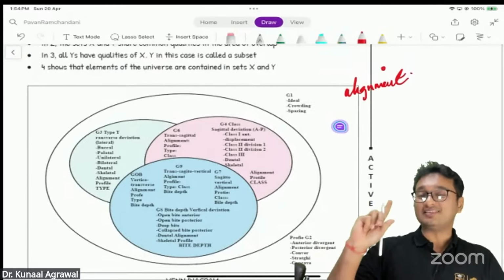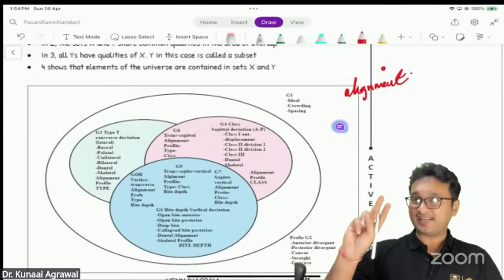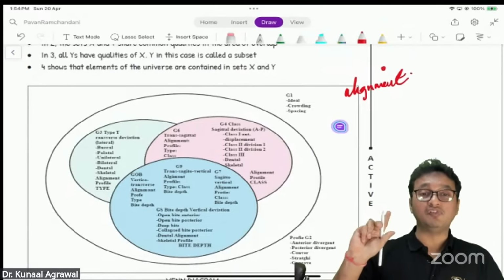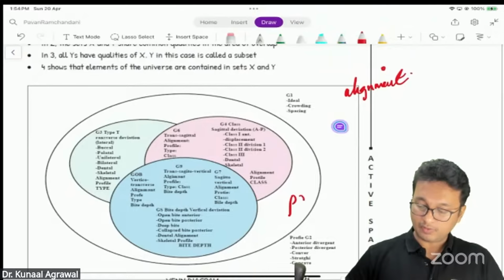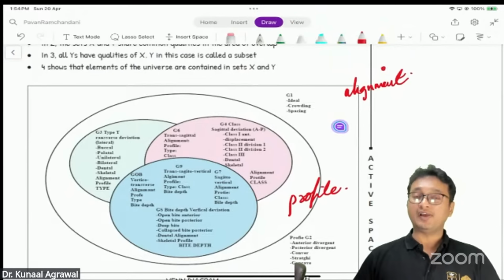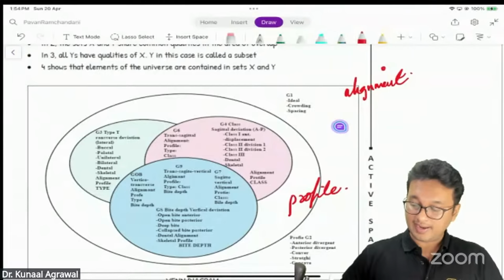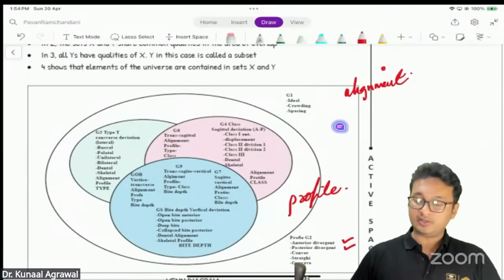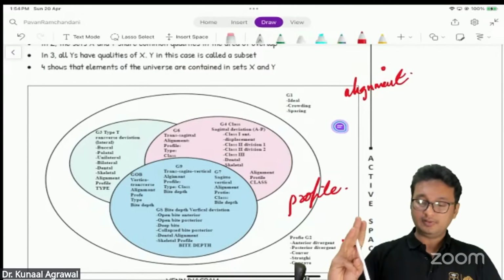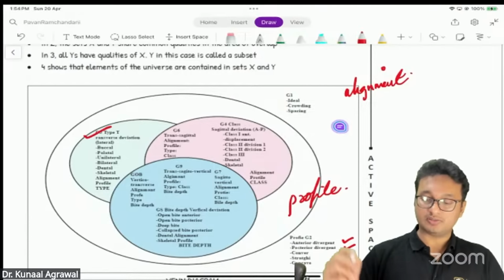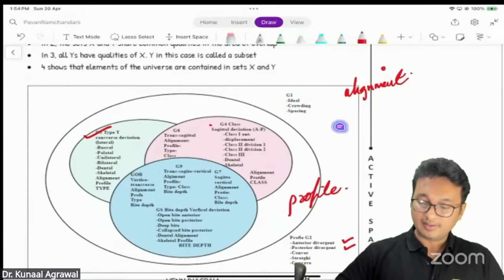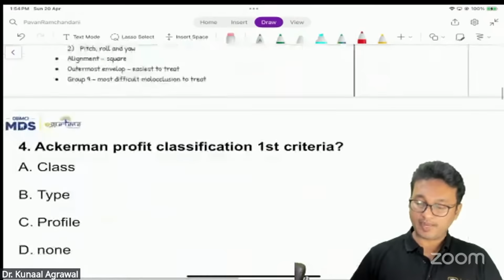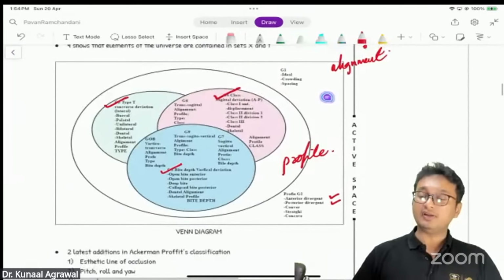The first circle, or the second envelope, stands for profile: how the profile of the patient is, whether it is anteriorly divergent, posteriorly divergent, concave, convex, or straight. Then the third group is called transverse deviation. Fourth is called sagittal deviation. Fifth is called vertical deviation. This is not a proper diagram. So the fifth is called vertical deviation.